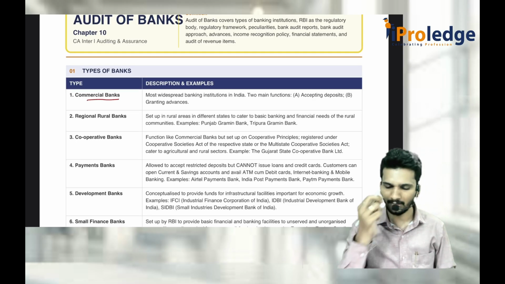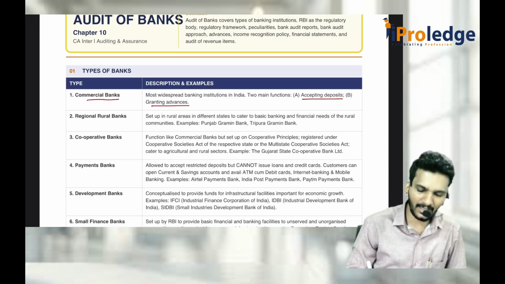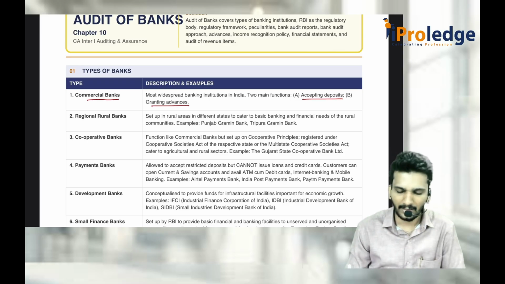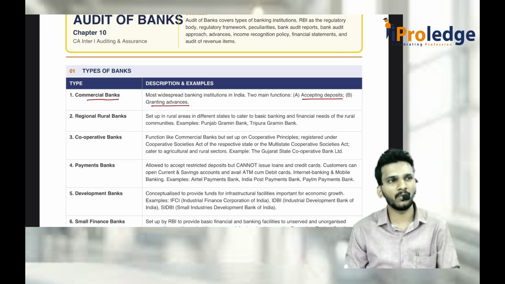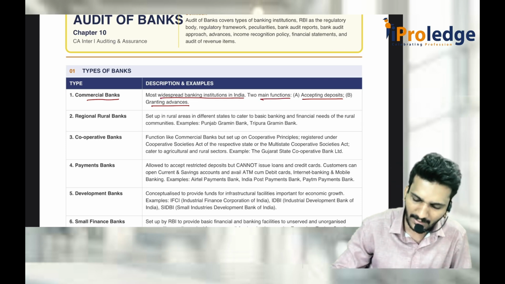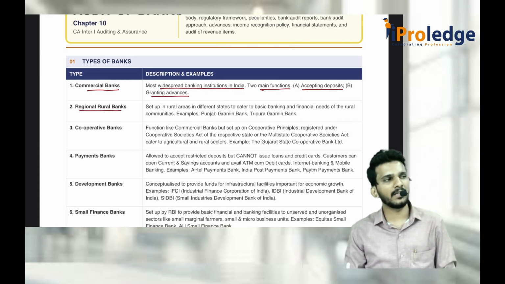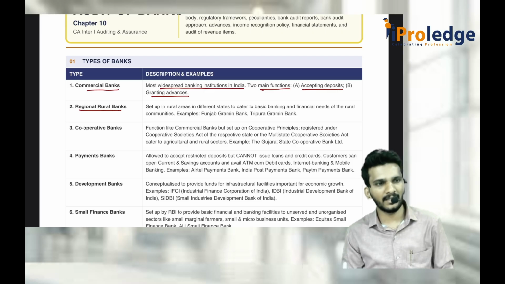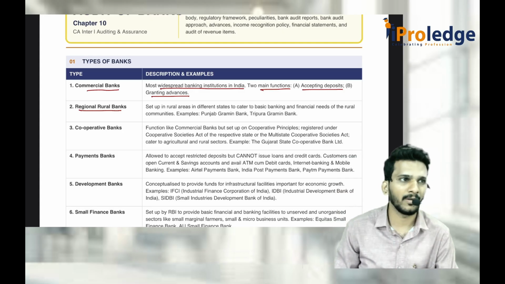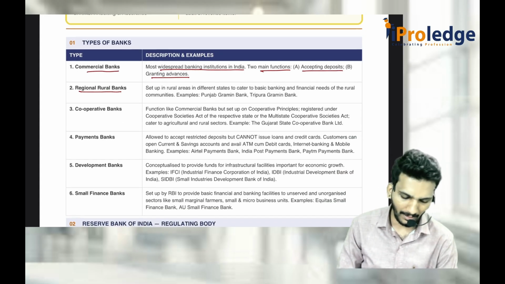What is commercial bank? A bank which mainly does accepting deposits and granting the advances is done mainly by commercial banks. Commercial means they are mainly for commercial activities. They don't say that okay, rural area we should give, other area we should give. No, it is a widespread banking institution in India and which has two main functions. What is RRBs? Regional rural banks, mainly established in rural areas to facilitate the rural communities. Example, Karnataka Gramina Bank is there, or this Karnataka Gramina Vikasa Bank is there. Some other Gramina banks are also there.